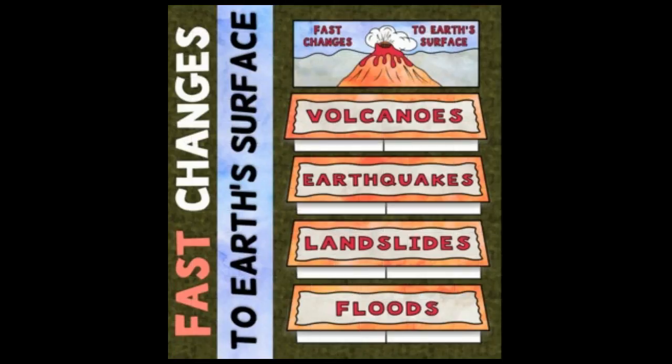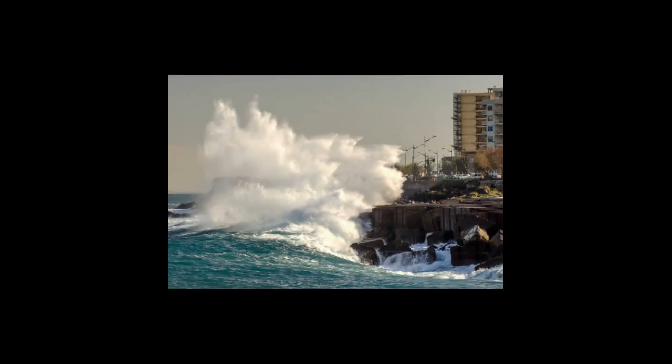Sometimes the endogenic forces produce sudden movements and sometimes slow movements. Endogenic movement causes earthquakes, volcanoes, landslides, building mountains. Exogenic forces cause erosion and deposition by river, wind, sea waves and glaciers.